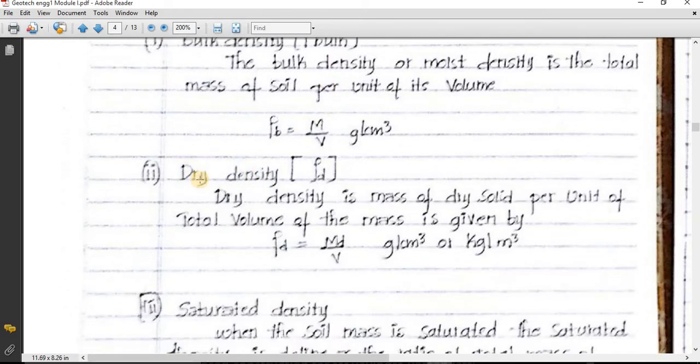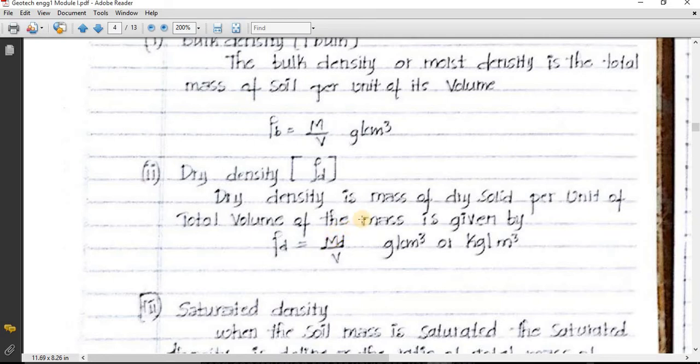Next, dry density. It is very interesting. So what is dry density? Dry density is mass of dry solid. It is very important: dry solid. In numerator we have considered total mass in density or bulk density. But in dry density we are not going to consider total mass. We are going to consider dry solid mass. What is dry solid mass?